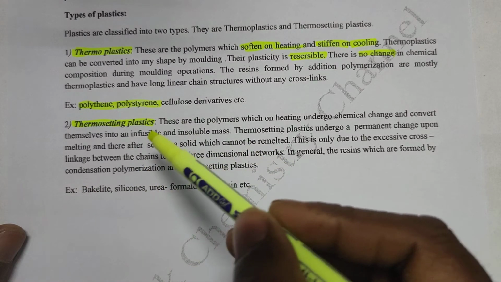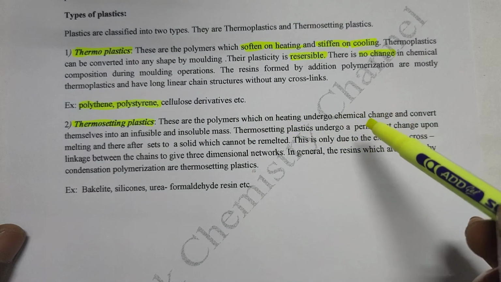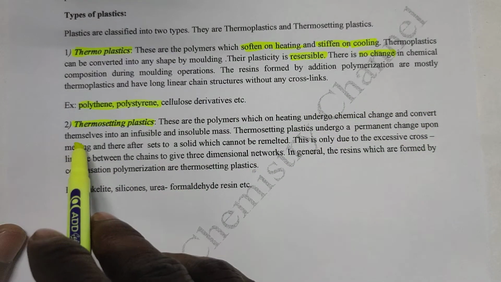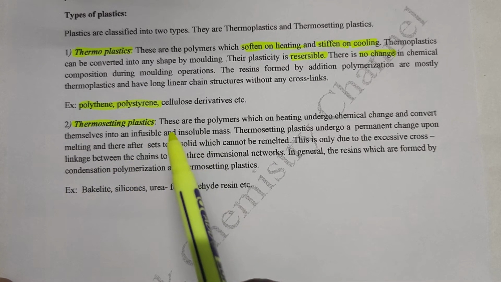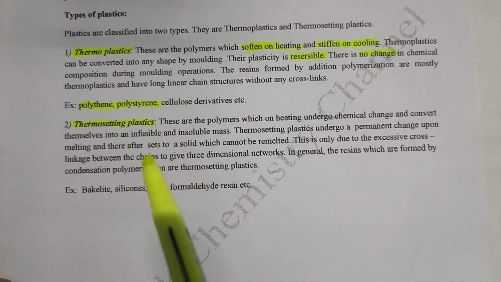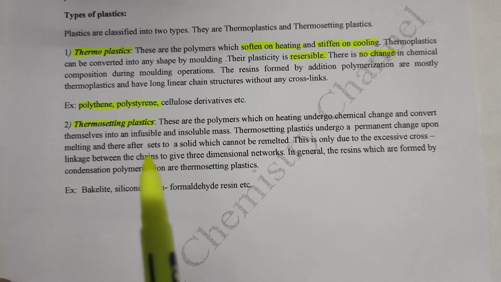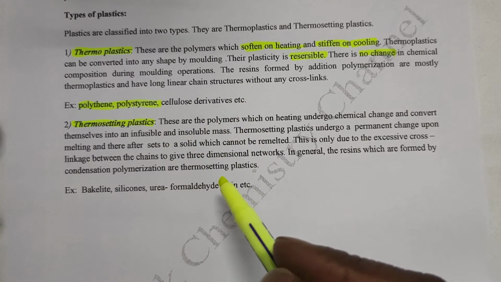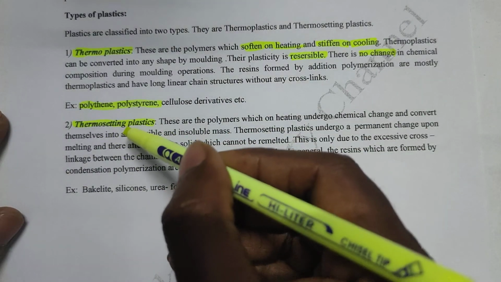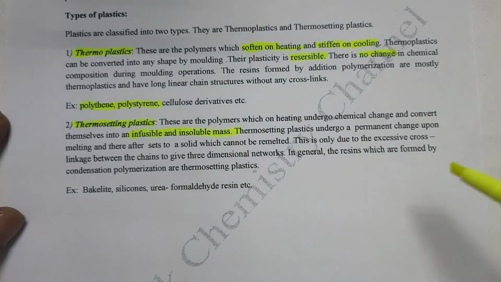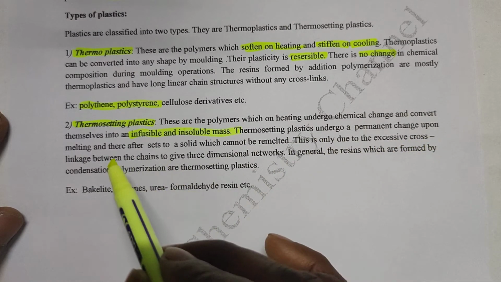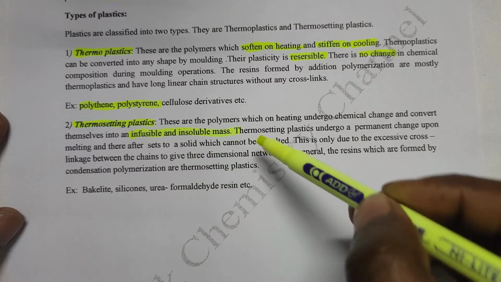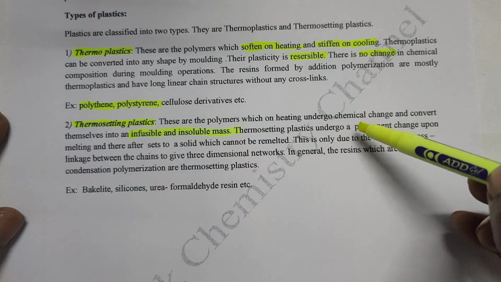These are the polymers which on heating undergo chemical change and convert themselves into an infusible and insoluble mass. They can be softened on heating and stiffen on cooling, but once set into an article, they become an infusible and insoluble mass. They undergo permanent change and thereafter set into a solid which cannot be remelted.